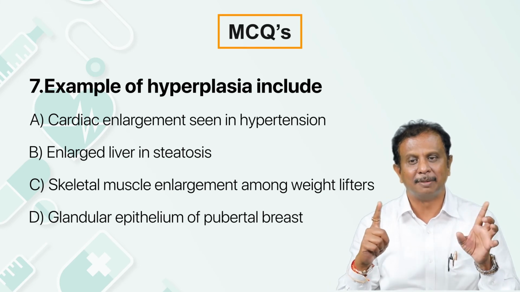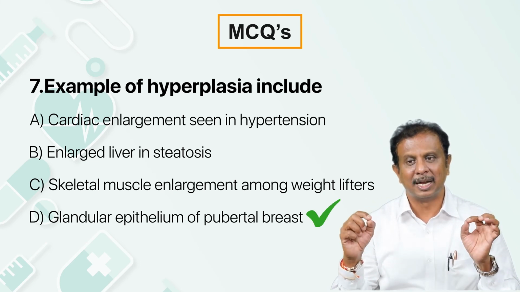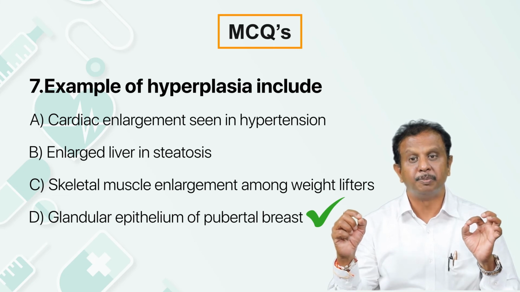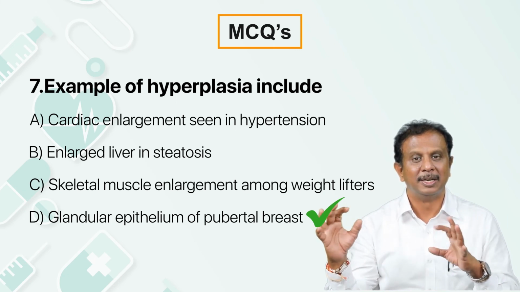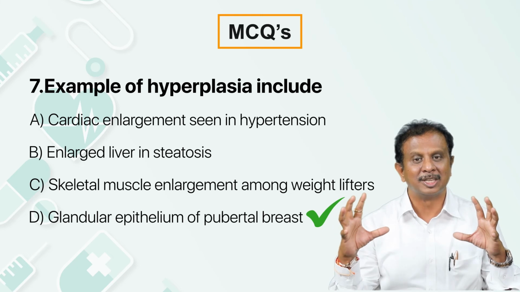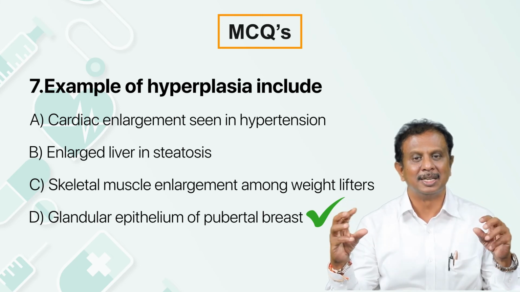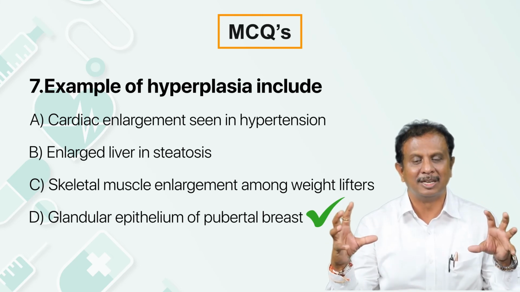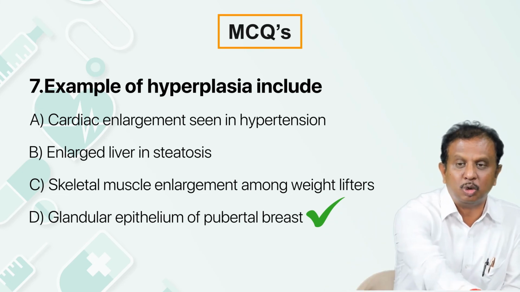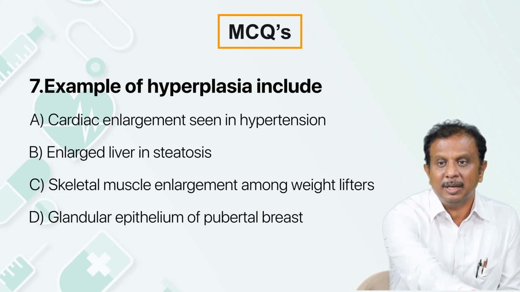The only correct answer is the glandular epithelium of the pubertal breast. In the sense, during puberty, the size of the breast increases. That is because of an increased number of glandular epithelium, where a true hyperplasia occurs.